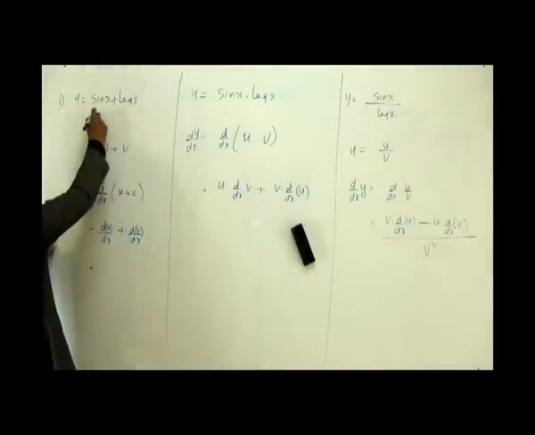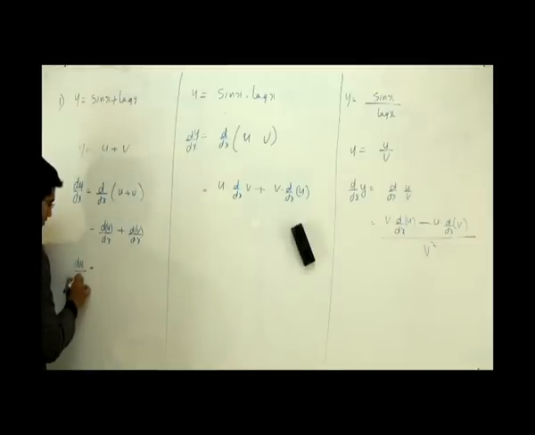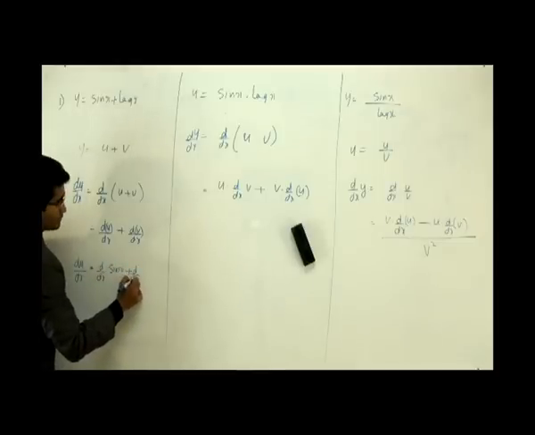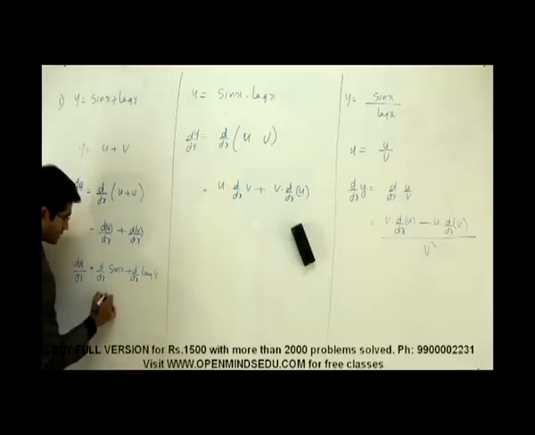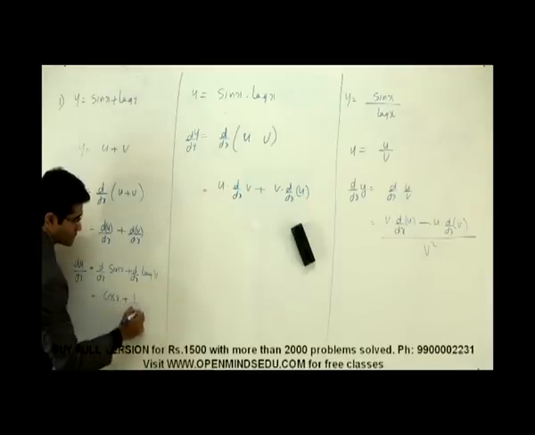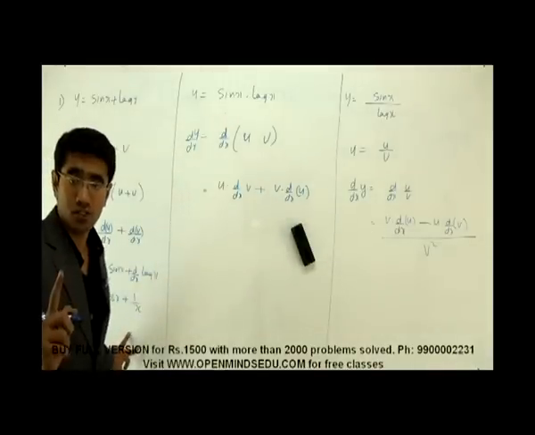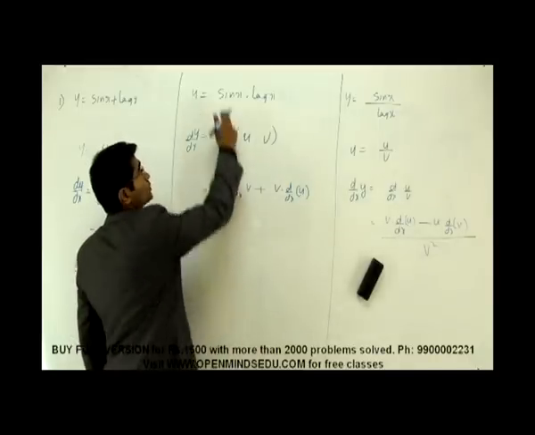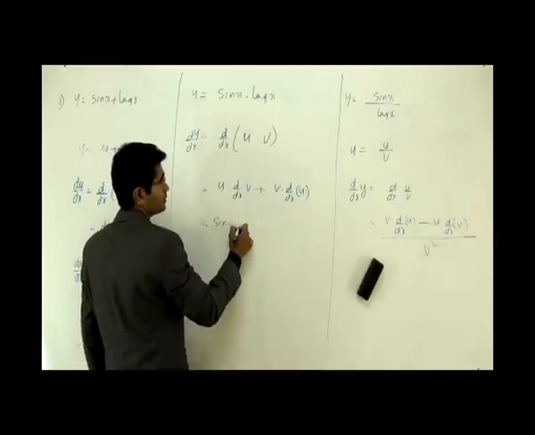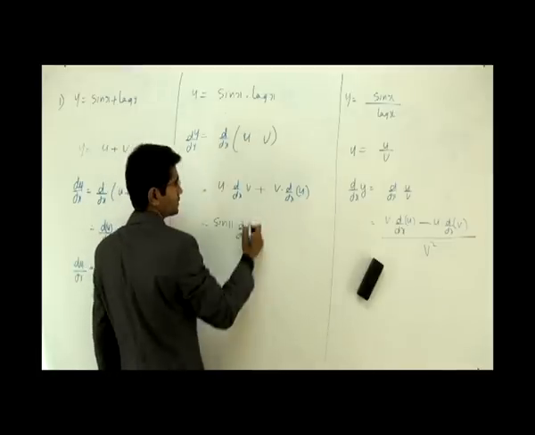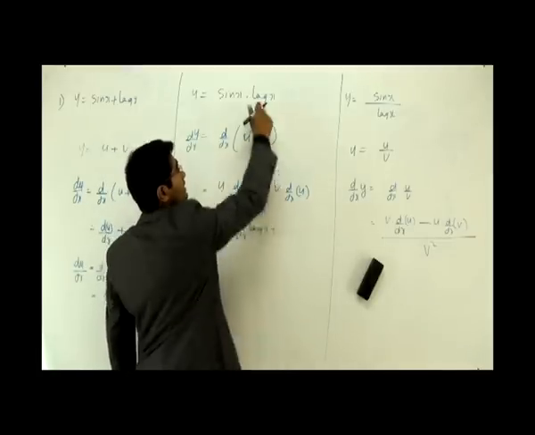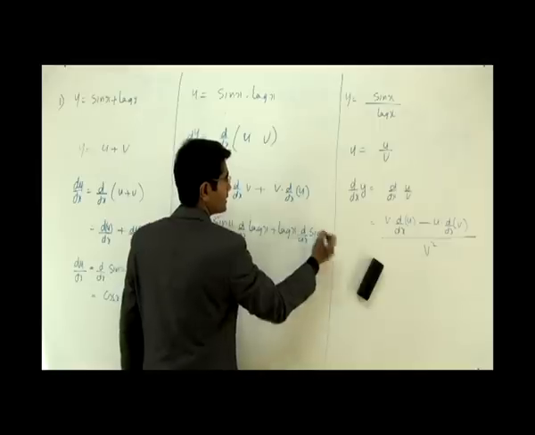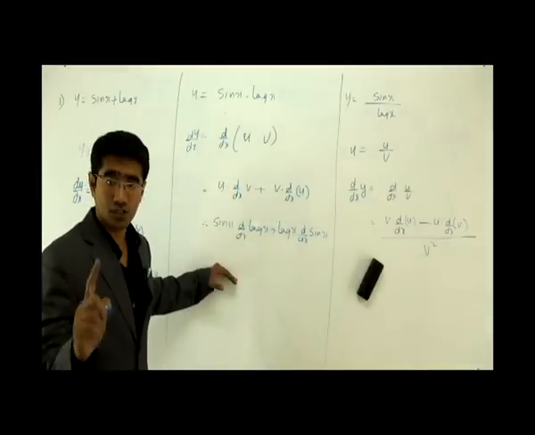Let us work the same problems with this. Here, I differentiate directly. So dy by dx would be d by dx of sine x plus d by dx of log of x, that is cos x plus 1 by x. Remember, I'm differentiating one function at a time. Here also, u is sine of x, into differentiation of v, the second function, log of x, plus v, log of x, into differentiation of the first function, sine of x. That is it. Here also I'm differentiating one function at a time.